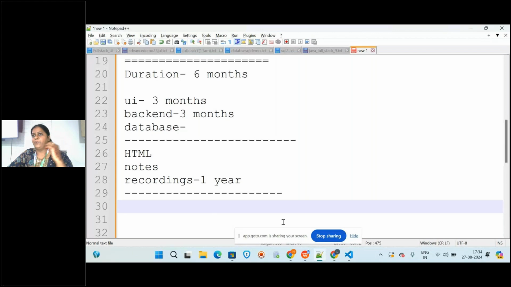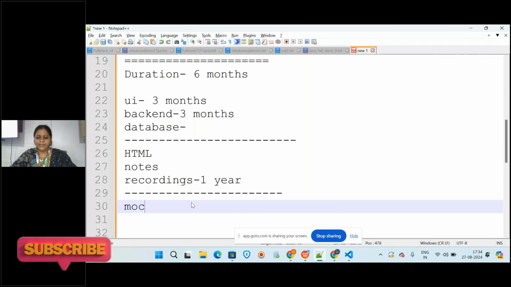Suppose the HTML module is completed and CSS is completed, we will be sending you a form on your mobile, and you just fill the form and attend the mock interviews, so that it will help you in attending real time interviews. So for every module you have to attend the mock interview and your score will be recorded.